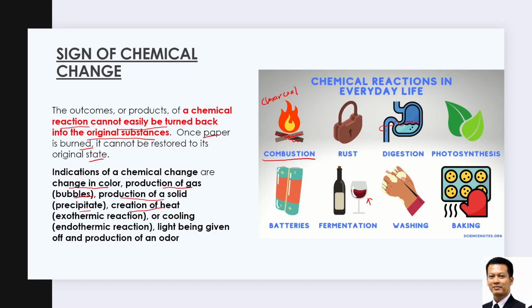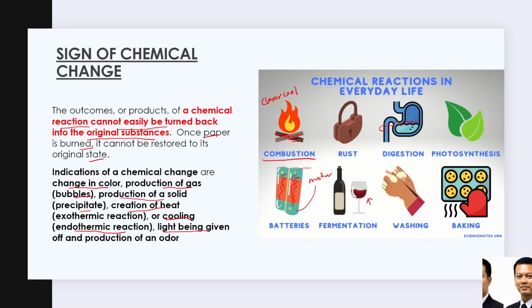For example, when you connect batteries to a motor, the battery can become hot. The creation of heat is because there is a chemical reaction inside the battery. Or cooling is also a possibility: if it is endothermic, it becomes cooler when you add compound A and compound B, because it is an endothermic reaction.